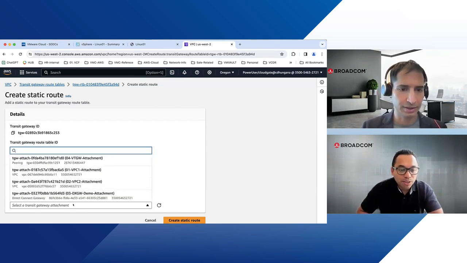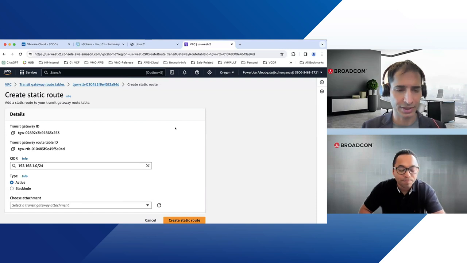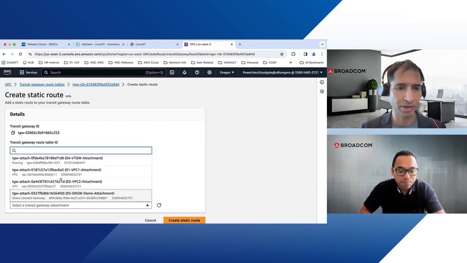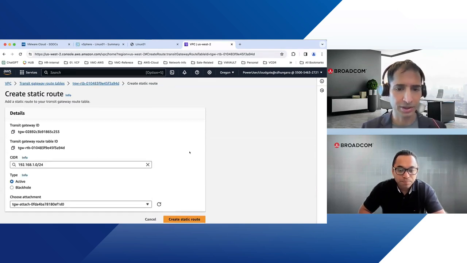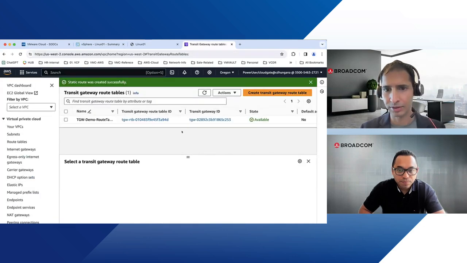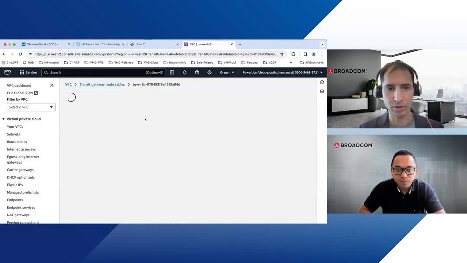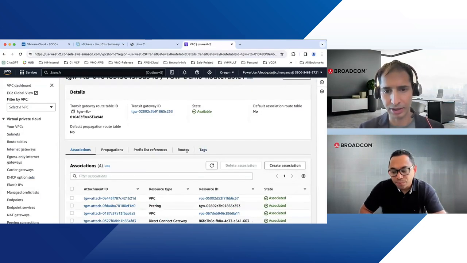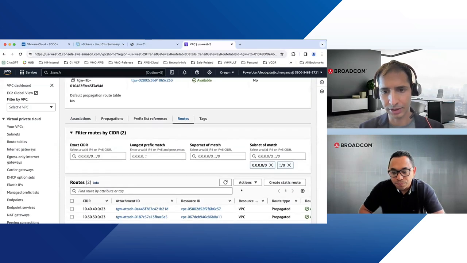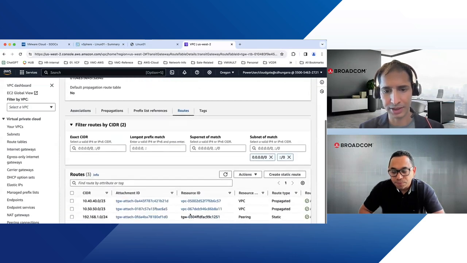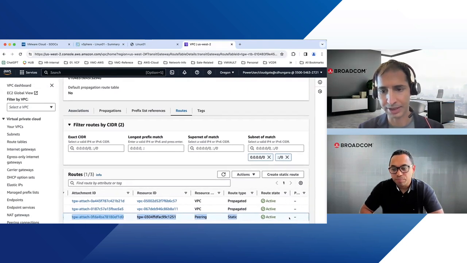Our virtual machines are sitting in that NSX segment on the SDDC, correct. So we need to select the VTGW attachment, in our case the 04 VTGW attachment, our VMware Transit Connect. Click here and add the static route. We verify again and we can see in the route table, let's give it some time, that the static route is configured. It's active now.